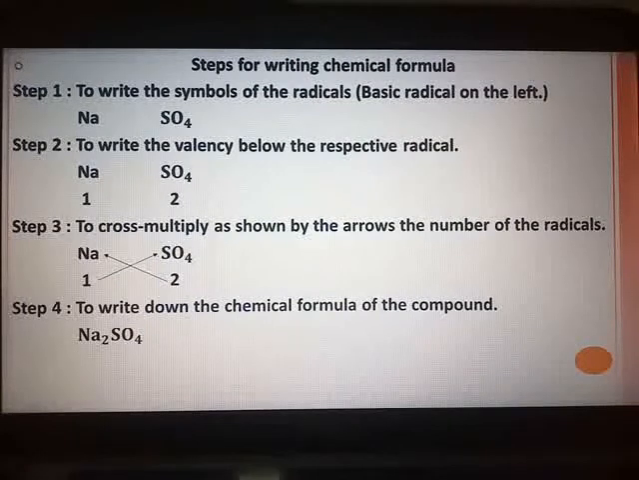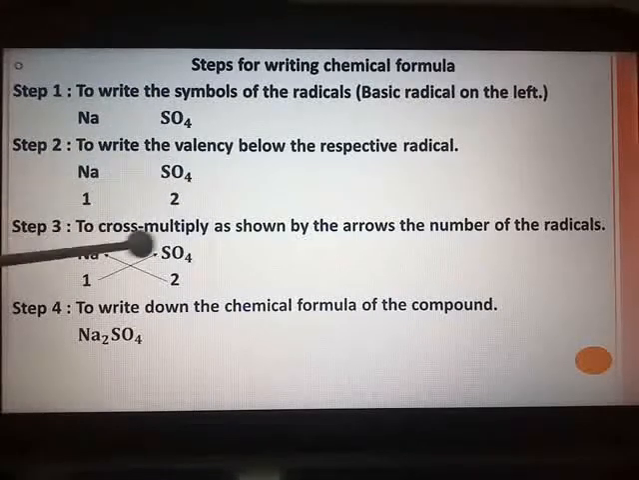Our last topic for ending this chapter revision is the steps for writing the chemical formula. If you have to find out the chemical formula of any compound, the first step is to write the symbols of the radicals. So Na and SO4. Now the compound here is sodium sulfate. So you have written the symbols for sodium and sulfate. Second step is, below that particular radical, you are going to write their valency. So the valency for sodium is 1, for sulfate it is 2.